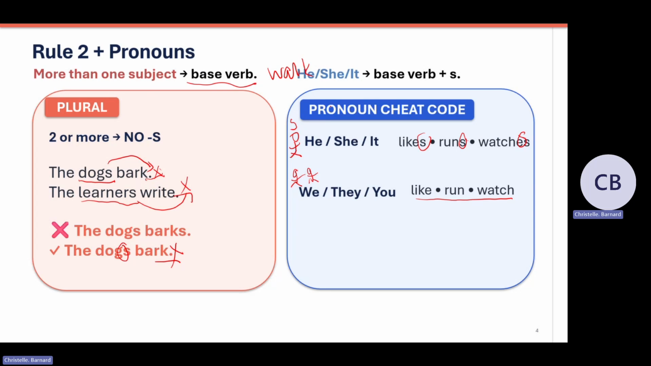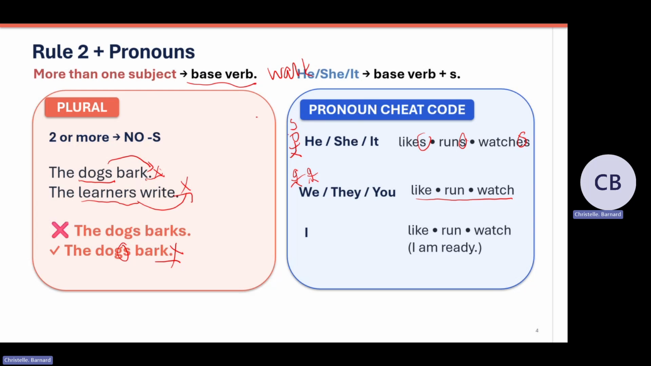Now, this is the tricky one. I, the very special I. I, talking about yourself. I am happy. I love to play tennis. You are very important, so you have a special rule. Although I is only one, it works with a different rule. You do not add an S. You're not going to say I likes. You're going to say I like. I run. I watch. I am ready.